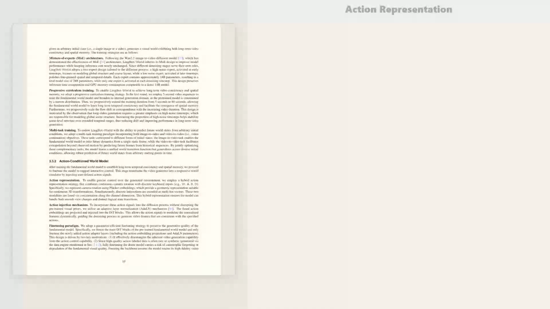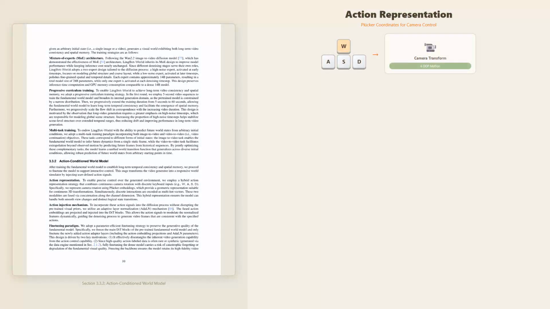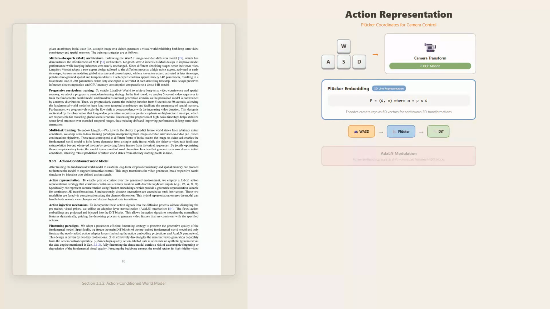How does the model translate WASD keyboard inputs into meaningful camera transformations? The answer lies in Plücker coordinates, an elegant mathematical representation for 3D lines and camera rays. When you press W to move forward, that discrete input needs to become a continuous 6-degree of freedom camera transformation. The camera can translate in 3 dimensions and rotate around 3 axes. That's a lot of freedom that needs to be parameterized smoothly.